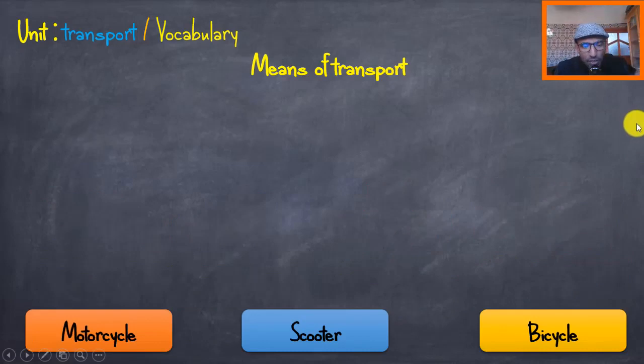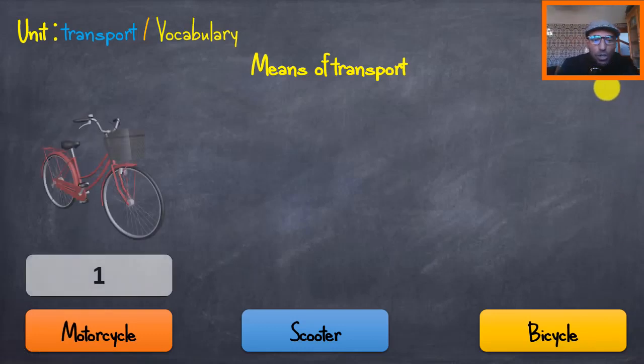Let's move on to the second group of words. Repeat after me again for the pronunciation practice. The word number 1 is pronounced this way. Motorcycle. Very good. Number 2. Scooter. Very good. Number 3. Bicycle. Very good.